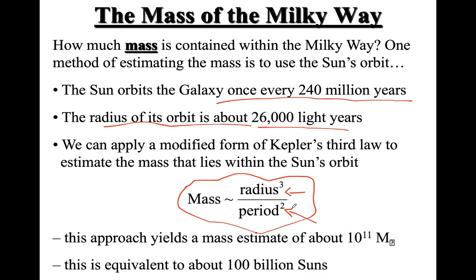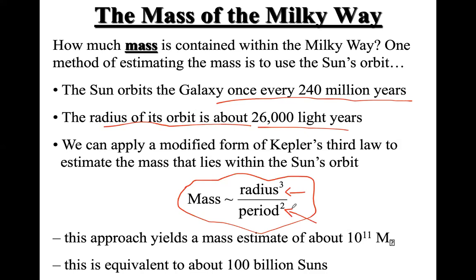Milky Way. But remember that when you estimate the mass of the Milky Way in this way, this is actually an underestimation, which means you can't get the total mass. The reason is the sun is not at the edge of the Milky Way.